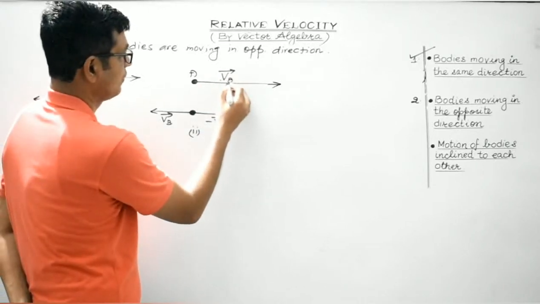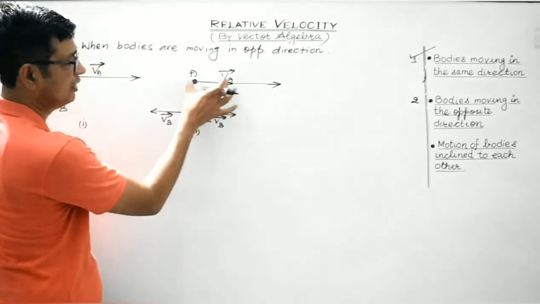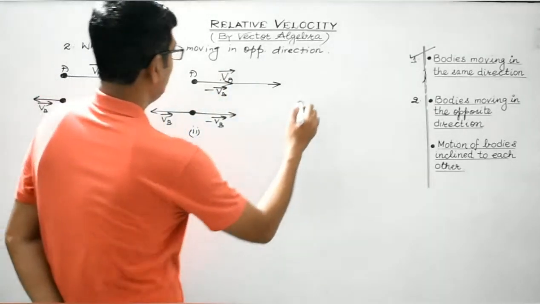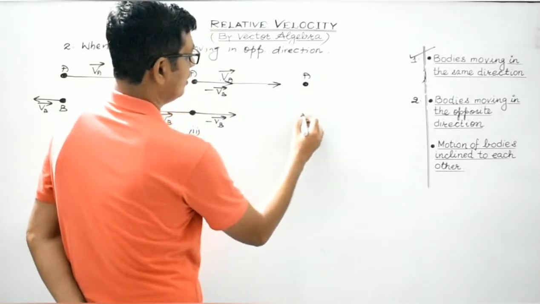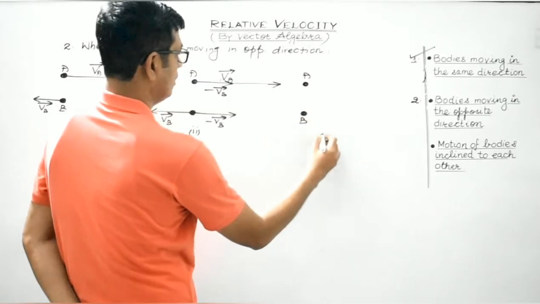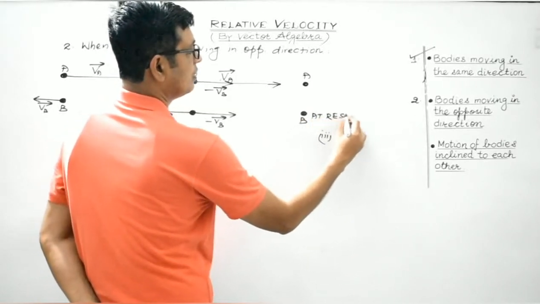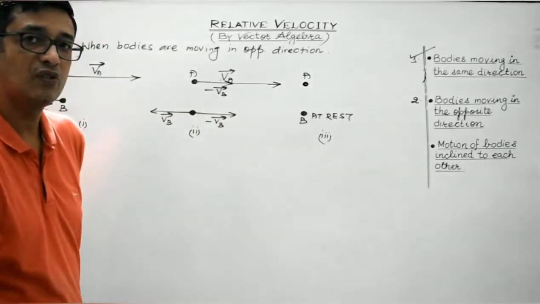So this is minus VB vector. What will be the resultant effect? This will be body A and this will be body B. So this is the third case. Body B will eventually come at rest. The vector addition of two negative vectors is always equal to 0.